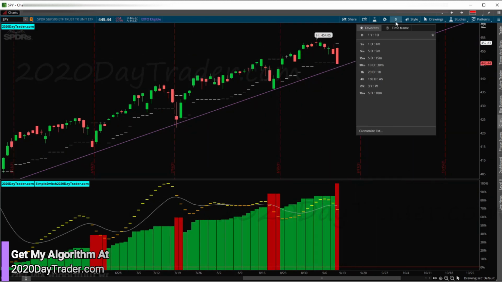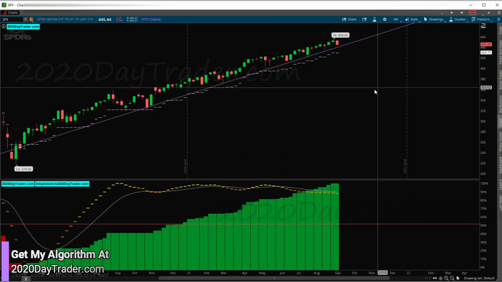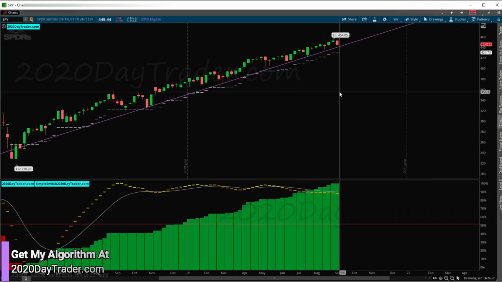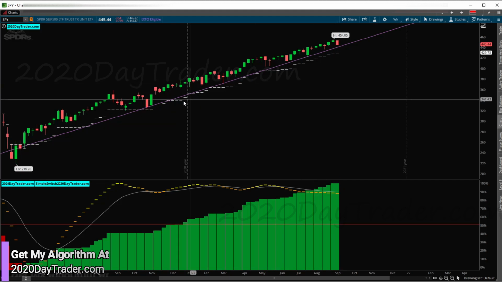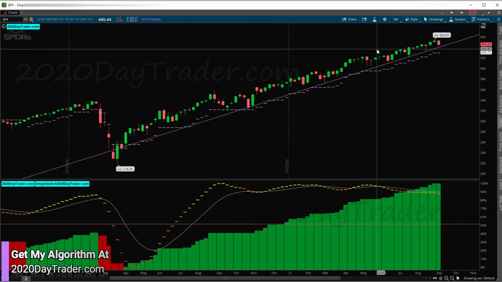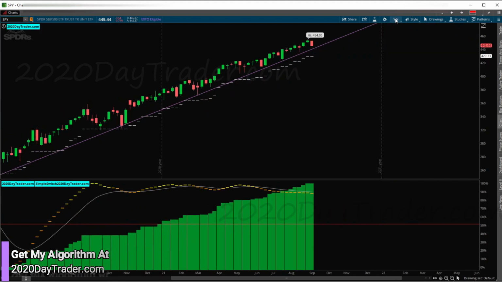Let's look at it on the weekly. So the weekly right now is still a good bull. I mean, it's a weak bull, but it's still a bull. We're still in a nice uptrend. You can see the uptrend line right here. So still in a nice uptrend. So yeah, this still looks great.